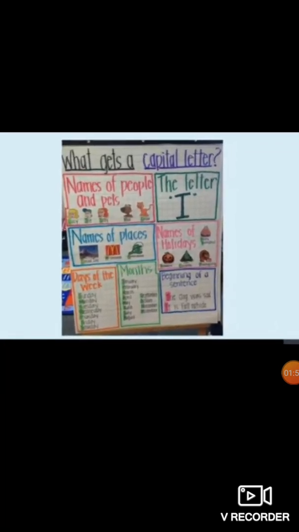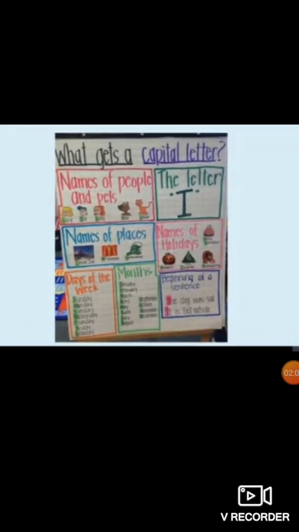Now see, a few more places are there where we use capital letters, like names of people and pets. If the name of a person or pet is coming, their first letter will be capital. As I told you, with the names of places also we put first letter capital.